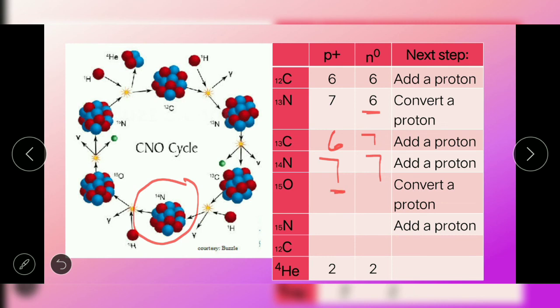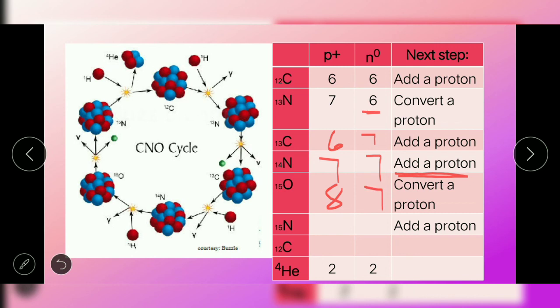And 7 is the atomic number of the element nitrogen. Next step is the addition of a proton to our nitrogen-14. So 7 plus 1 will give us 8, and then our neutron is still 7. 8 plus 7 will give us 15. And 8 is the atomic number of the element oxygen.